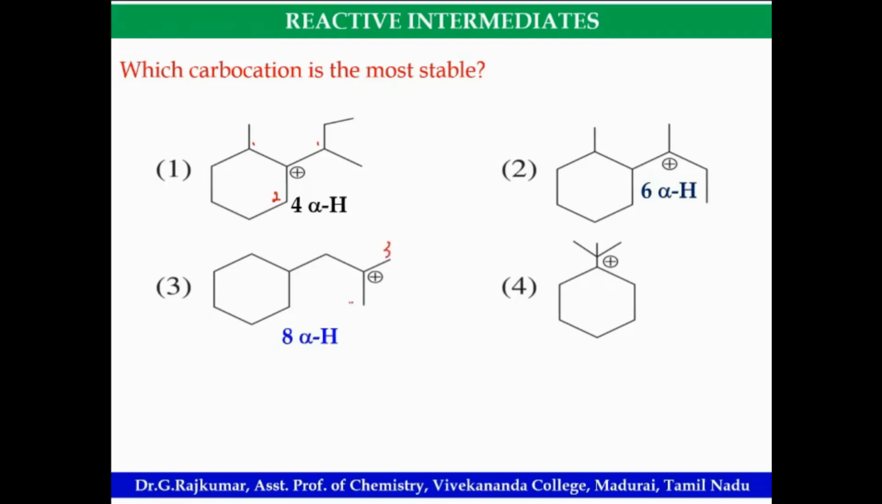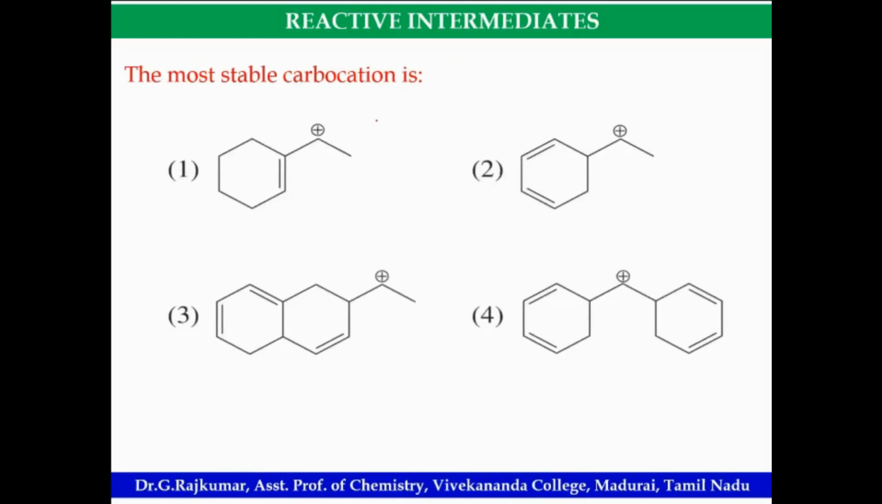Here it is 3. Here it is 2. Here only 4. 2, 2. Here 3, 2, 1. Okay. Obviously, structure 3 is the most stable carbocation because the number of alpha hydrogens is equal to the number of hyperconjugated structures. Here hyperconjugated structures are more, stability will be more. Here you cannot differentiate using primary, secondary, tertiary. Okay, good. Then the most stable carbocations.